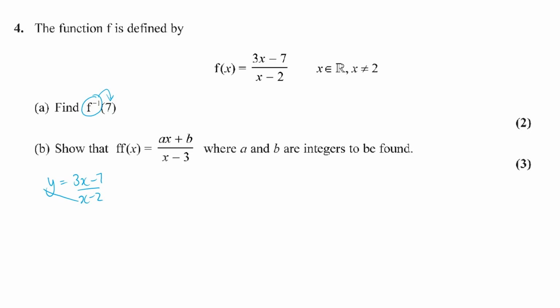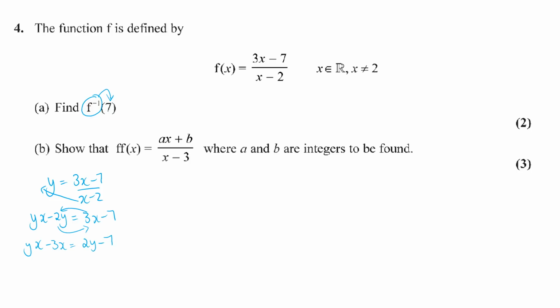So if I cross multiply and take that denominator up, you'd get yx minus 2y is equal to 3x minus 7. Now the thing I want to make the subject is appearing twice. I need to get the x's all on one side. So take that 3x to the side, the minus 2y to that side. So yx minus 3x is equal to 2y minus 7.